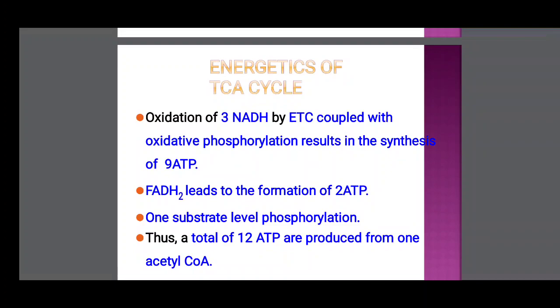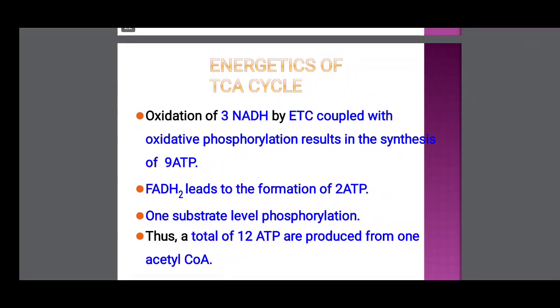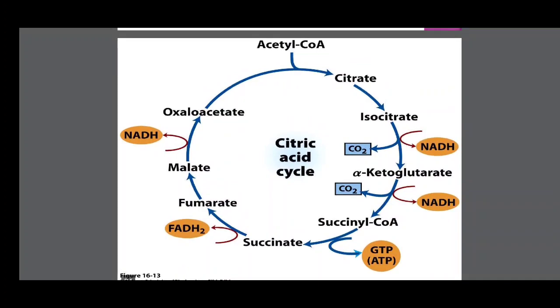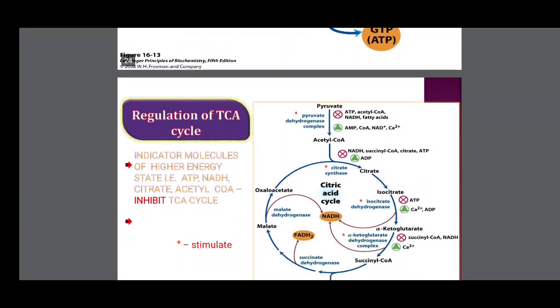So, for one glucose molecule, 2 pyruvic acids are formed, and the 2 pyruvic acids are converted to 2 acetyl coenzyme A. So, for one glucose molecule, the Krebs cycle goes on 2 times. That's why 24 ATP for one glucose molecule in the Krebs cycle. So, this is the schematic of the Krebs cycle.